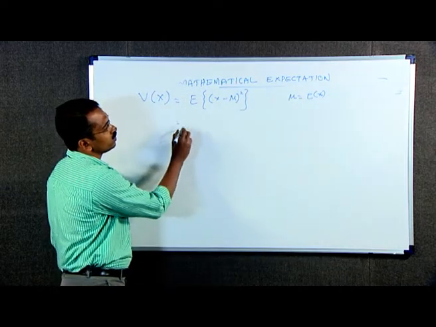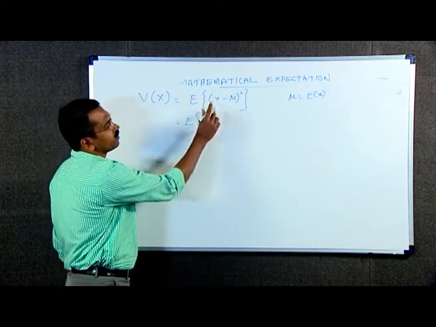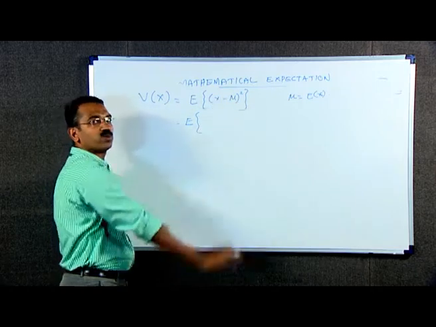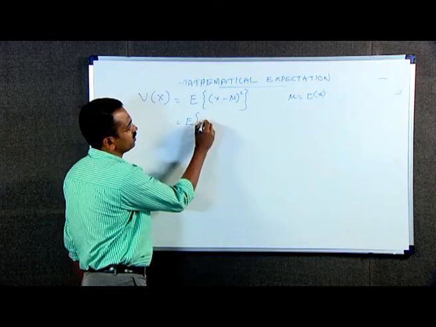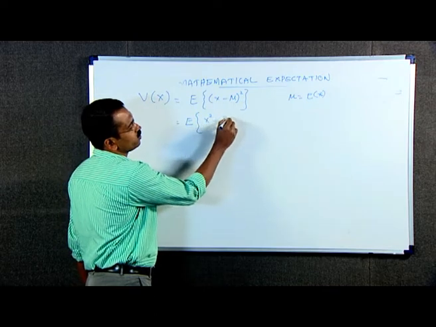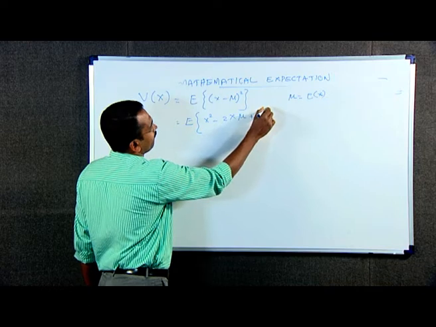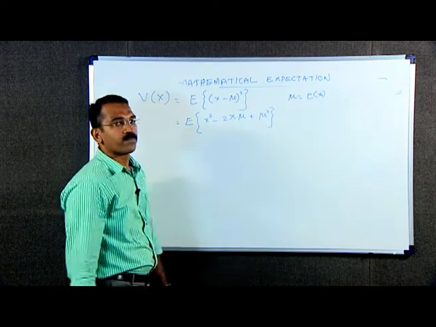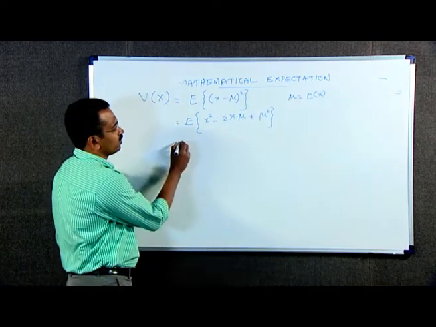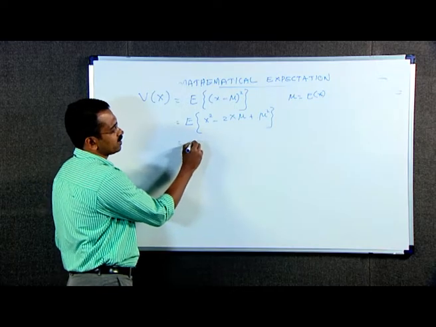This is equal to expectation of, we expand x minus mu the whole square, we get x square minus 2 x into mu plus mu square. This is equal to expectation of x square.